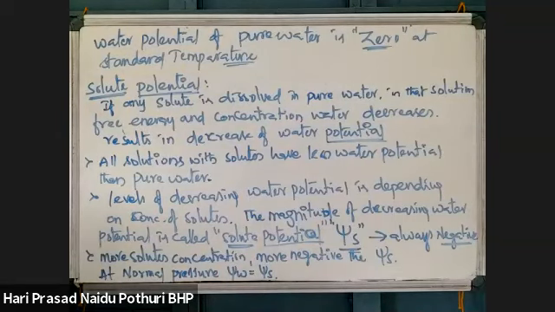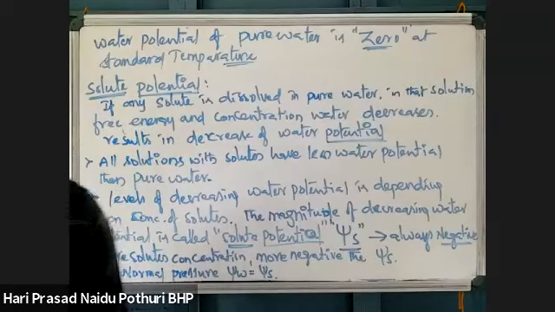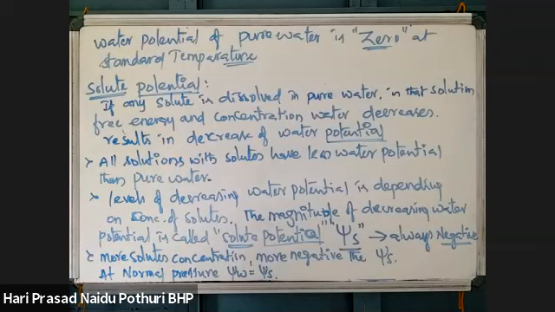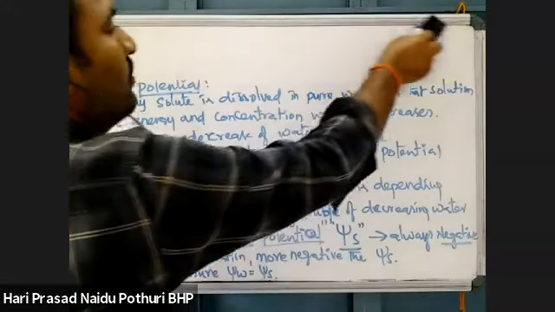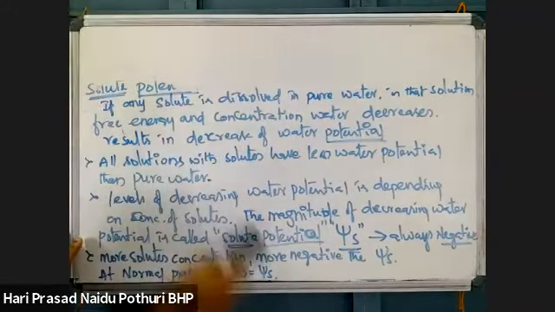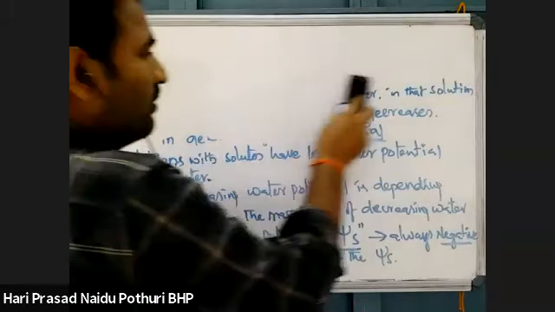So solute potential is responsible for maintaining water potential in one way. One more potential can maintain water potential, that we will see.